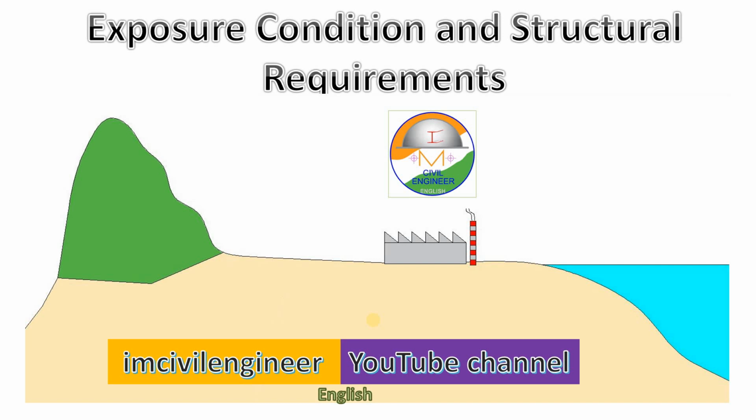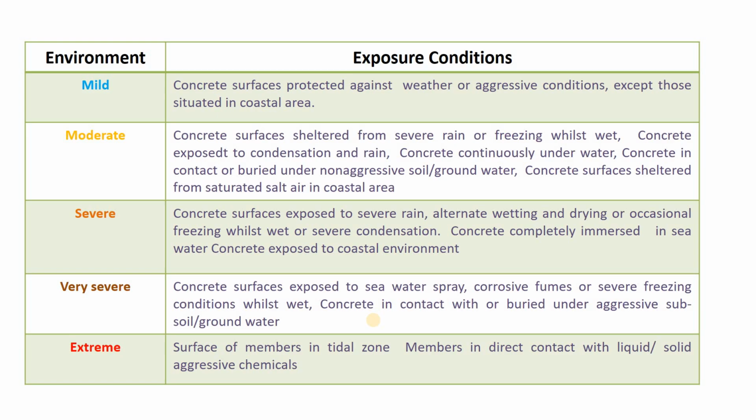In this video, we are going to see a very important topic which is exposure condition and structural requirements. Exposure condition means it is the environment where our construction is going to take place. Suppose we are going to construct a building in seashore, then the environmental condition is very severe. So the classification is given here, the environment and its exposure condition.